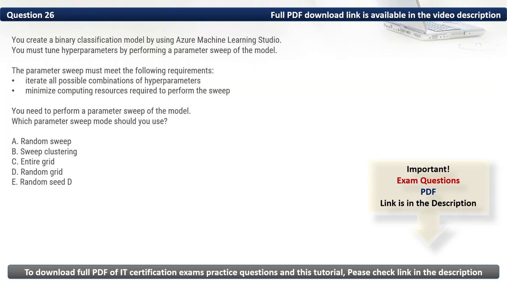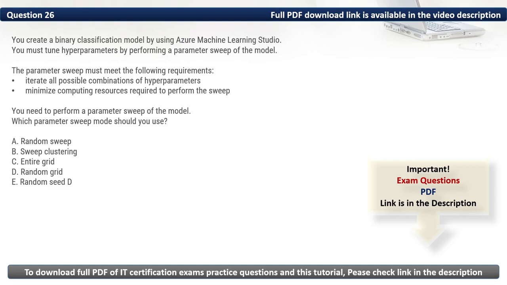Question 26. You create a binary classification model by using Azure Machine Learning Studio. You must tune hyperparameters by performing a parameter sweep of the model. The parameter sweep must meet the following requirements: iterate all possible combinations of hyperparameters, and minimize computing resources required to perform the sweep. You need to perform a parameter sweep of the model. Which parameter sweep mode should you use?